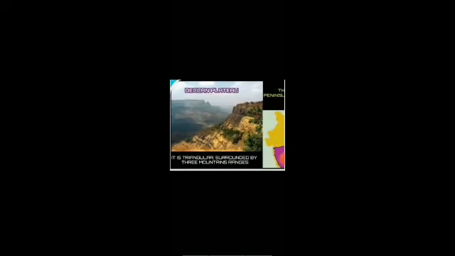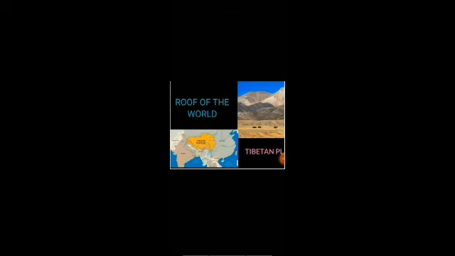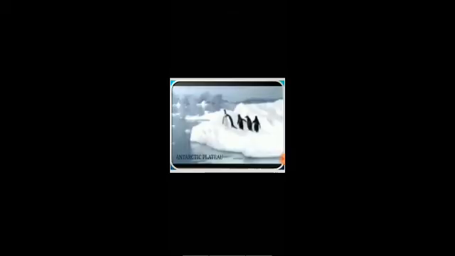Deccan Plateau. It is triangular, surrounded by three mountain ranges. Roof of the world, Tibetan Plateau. Antarctic Plateau. Importance of plateaus. Sources of several waterfalls. They are the storehouse of mineral deposits even. Black soil formed due to the volcanic eruptions.